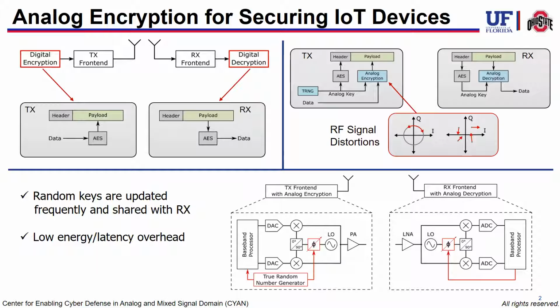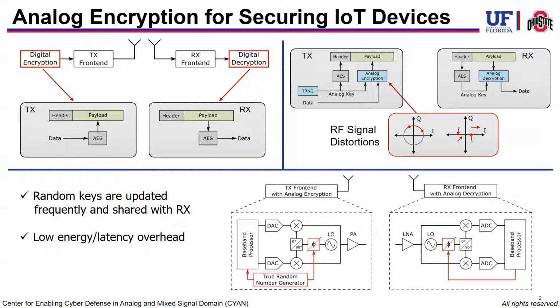This has traditionally been protected by digital encryption. With digital encryption, the data must be encrypted, transmitted, and then at the receiver received and then decrypted. While this presents strong security guarantees on the protected data, it also has a high energy and latency cost to the overall system. This is unacceptable for low energy IoT applications.